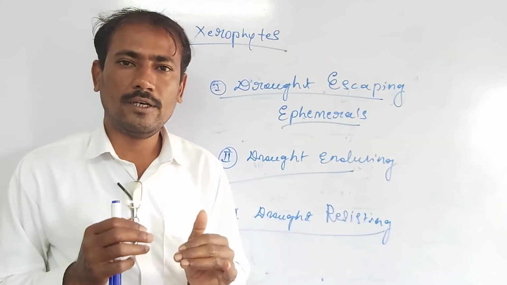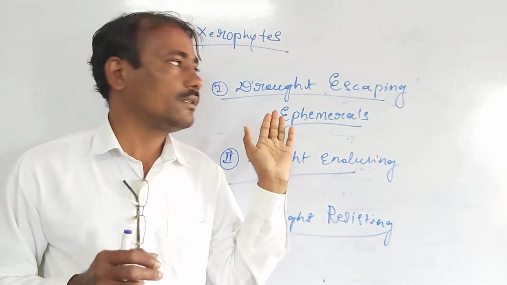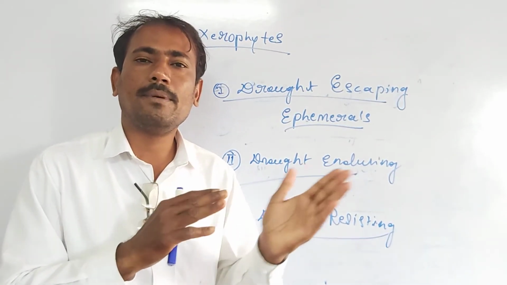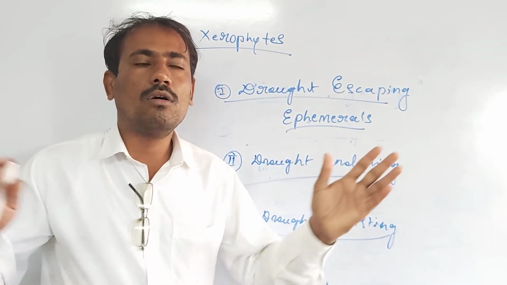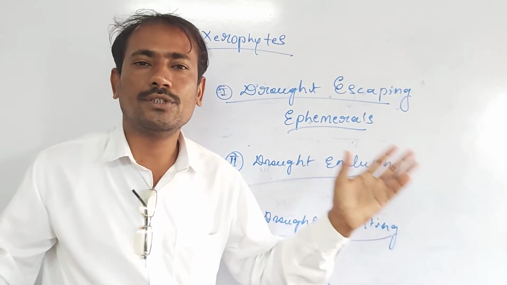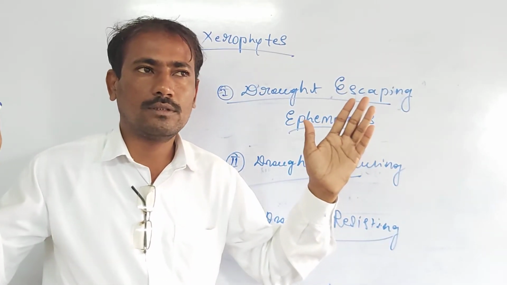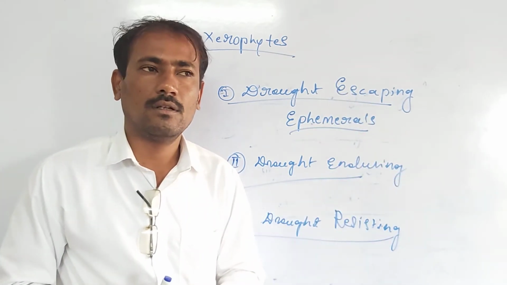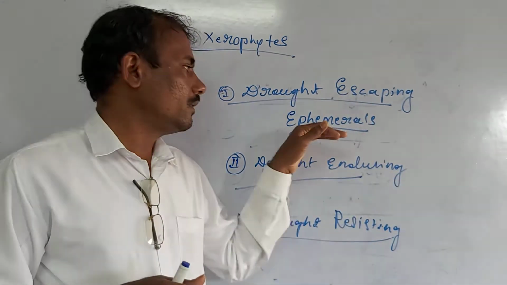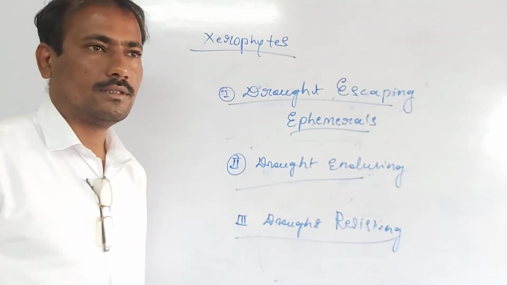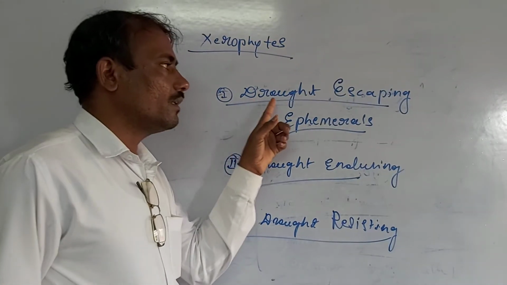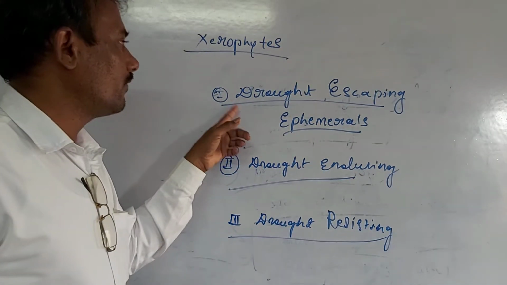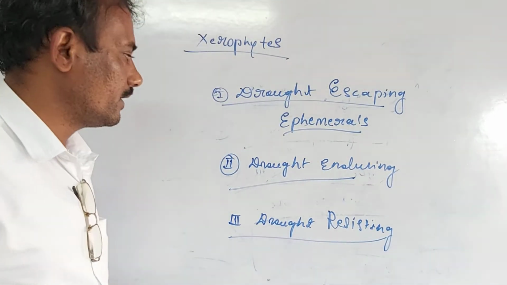In this way, this group of plants escape the very long dry seasons in their forthcoming seasons itself. Drought escaping plants, the first group of the xerophytes.